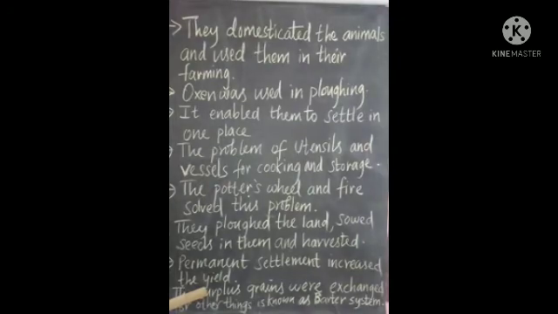Now the excess produce, whatever crops they used for themselves, the remaining crops they exchanged. Whatever they consumed, the excess will be there, right? So the surplus grains were exchanged with other groups for other things.